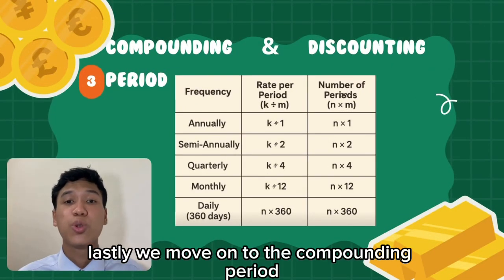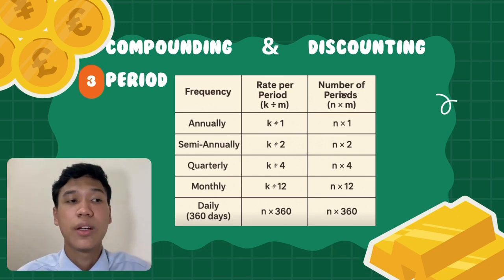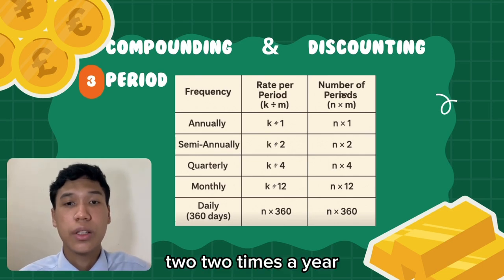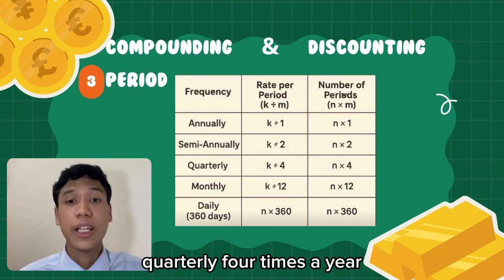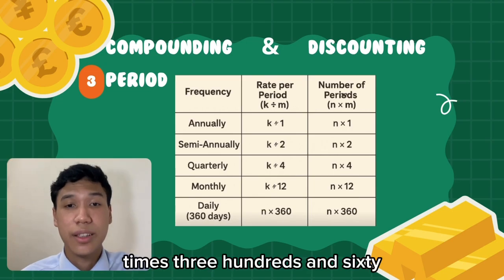Lastly, we move on to the compounding period. Firstly, we have annually, which is 1 time a year. Semi-annually, 2 times a year. Quarterly, 4 times a year. Monthly, we need to times by 12. And lastly, daily, which is times 365.